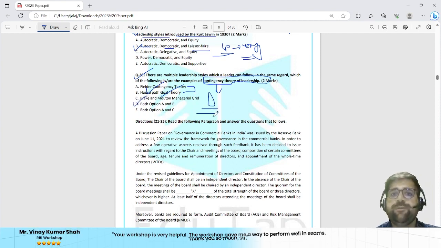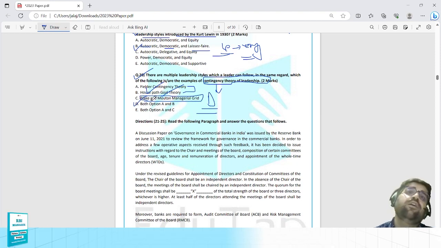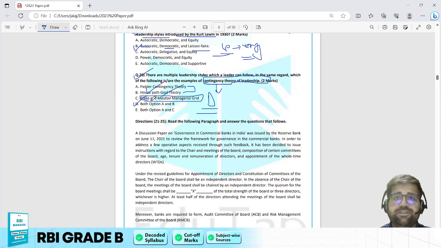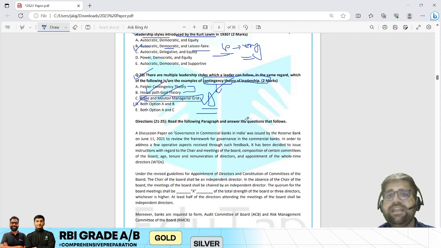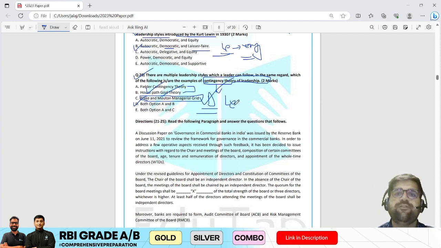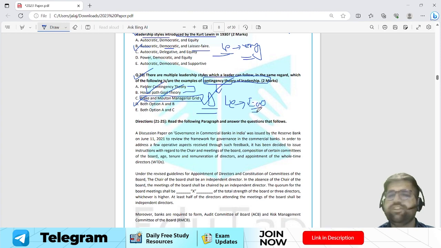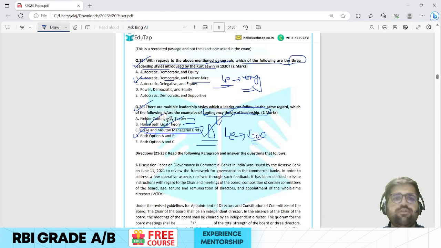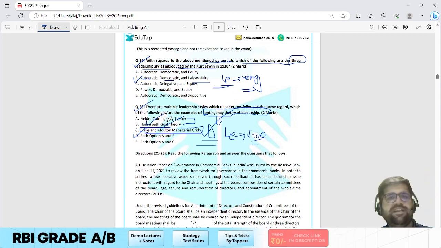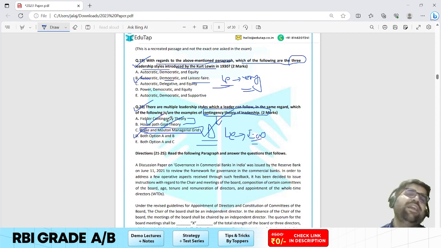So the correct answer will be option D. Blake and Mouton managerial grid is, if I'm not wrong, an example of behavioral leadership styles, so it is not an example of contingency theory. Therefore, the answer will be option D. And this question has been taken from your leadership part 2. It is an easy level question. Not much to worry about because they have not gone too deep. They have asked one very basic question, which is which of the following is an example. Even if you just remember the basic idea, you could have answered this question.